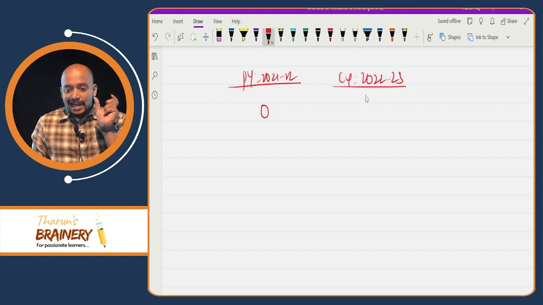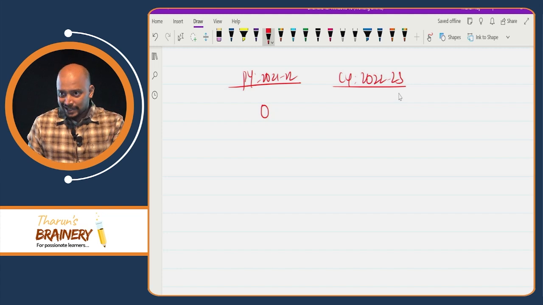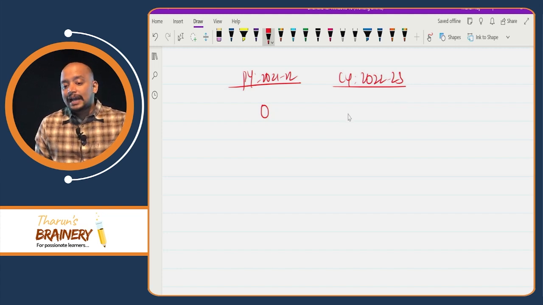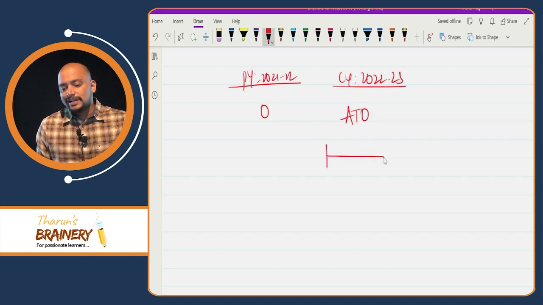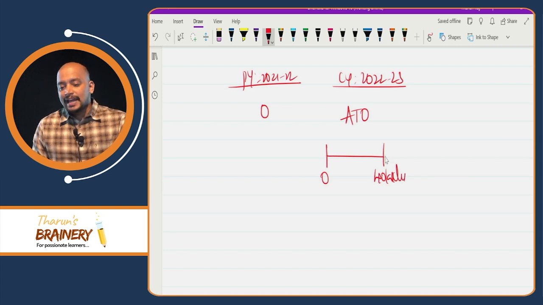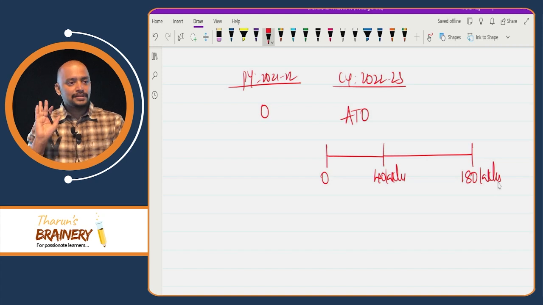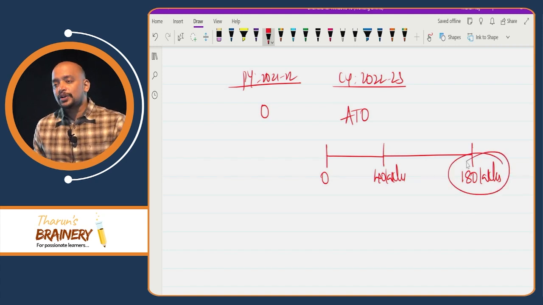And during the current year 2022-23, your aggregate turnover, so first up to 40 lakhs you did not register. Up to 40 lakhs you did not register. Thereafter you registered and overall it went to 180 lakhs. Okay. So what is your aggregate turnover?